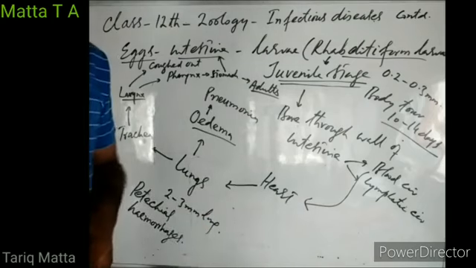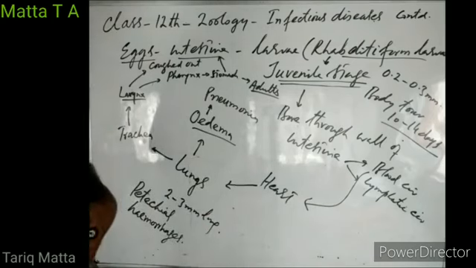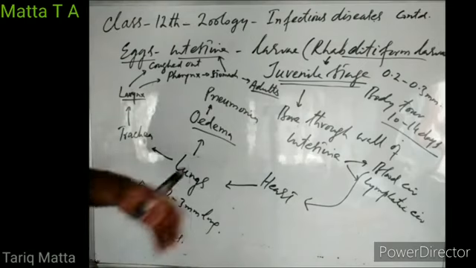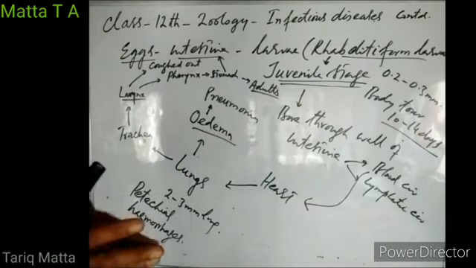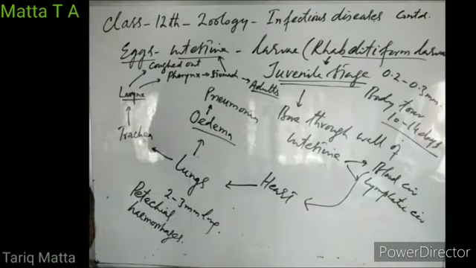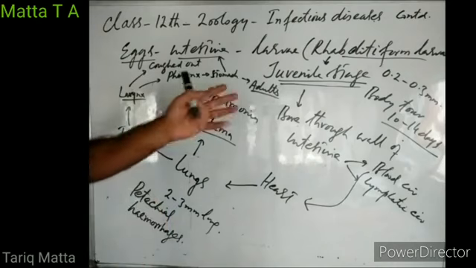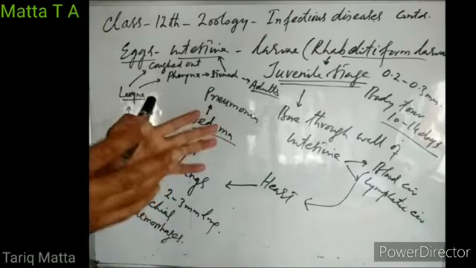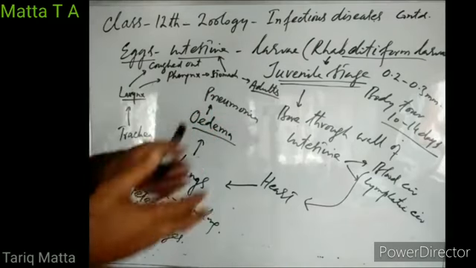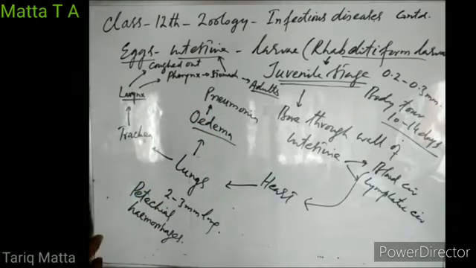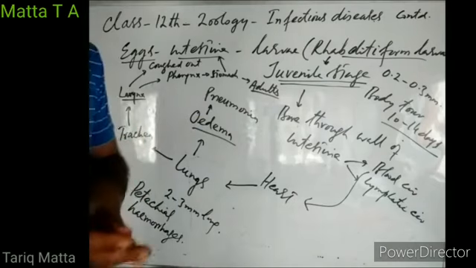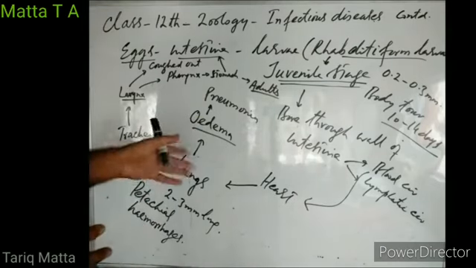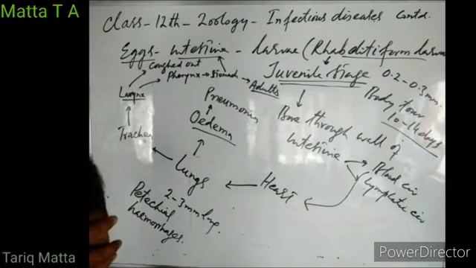They rob our nutrients, or sometimes they may cause blockade of the intestine, right? But these larvae, they can damage any body organ. They can cause pneumonia. They can cause convulsions. They can cause kidney damage. They can cause obstructive jaundice. They can cause pancreatitis, inflammation of the pancreas due to non-secretion of the pancreatic juice, right? They may cause damage to the spleen, right? So these larvae are very dangerous and they can cause damage to different body organs.